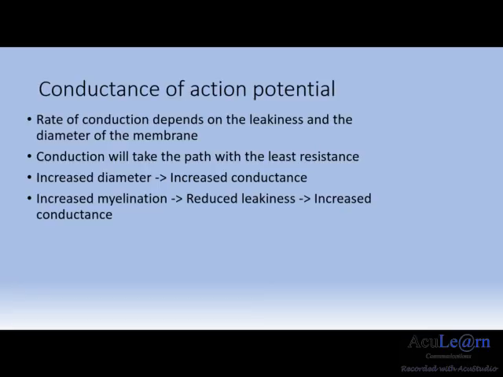Myelin is a fatty substance that surrounds the outer area of the axon, which forms an insulating layer. Increased myelin leads to reduced leakiness as the current can't flow out of the axon due to the myelin blocking it. This results in increased conductance where the current will flow inside the axon instead.